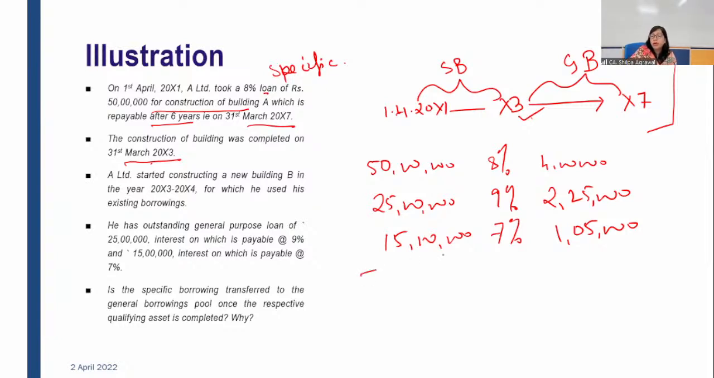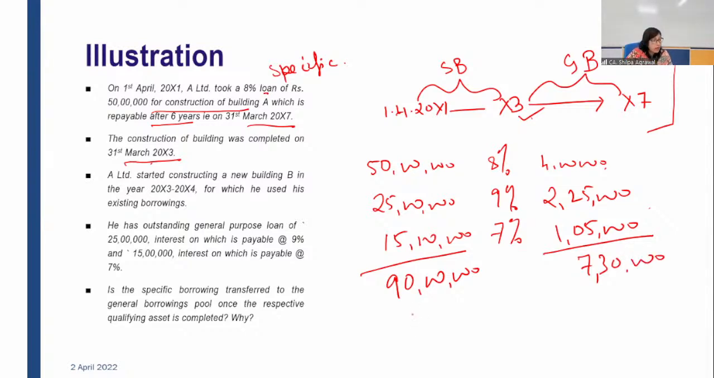So here we got total borrowings, and the total interest on individual borrowings and their interest amounts. But all these are general borrowings. So we'll sum up these borrowings: 50 lakh plus 25 lakh plus 15 lakh. So total borrowing is 90 lakh. Amount: 4 lakh plus 2,25,000 plus 1,05,000. This is the total borrowing cost.